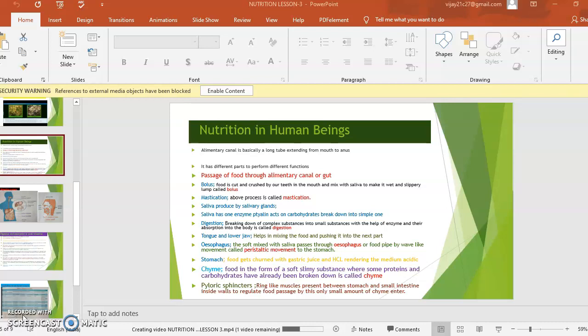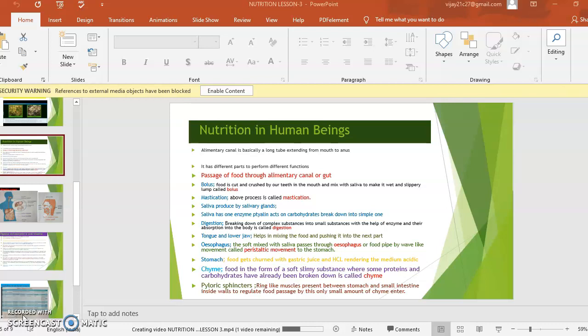Saliva has one enzyme, that enzyme is ptyalin, which acts on carbohydrates and breaks them down into simpler ones. So saliva is not only useful to make a slippery wet lump as bolus, it also acts on carbohydrates in our food by the enzyme ptyalin. Digestion. From the beginning of the slides we are again and again saying digestion.